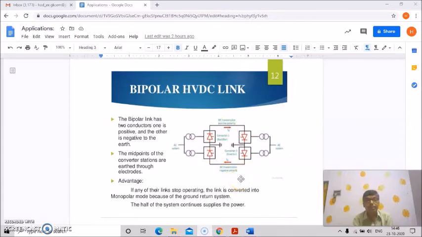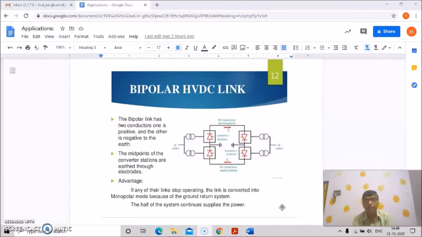Okay, so the midpoints of the converter stations are earthed through electrodes. These are the midpoints of the converter stations, earthed through electrodes. And what is the advantage? If any of the links stops operating, the link is converted into monopolar mode because of the ground return system.